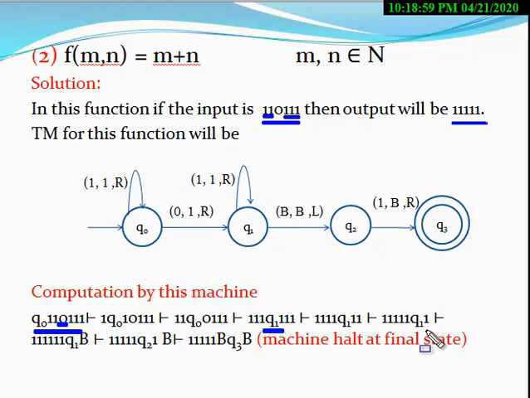When at the Q1 state the blank symbol appears, it means the machine reached the right end. When the machine reaches the right end, it moves to the left direction and also changes its state like this.